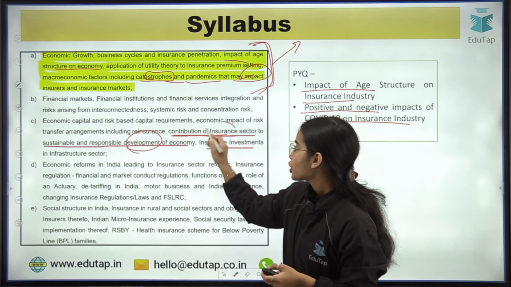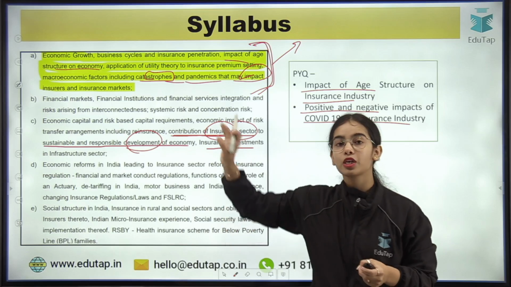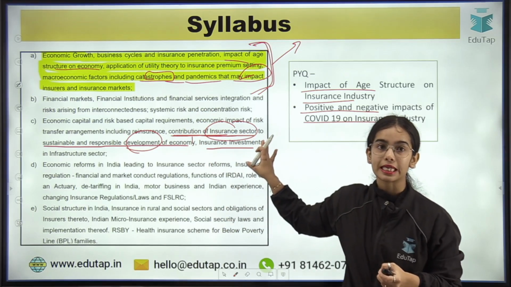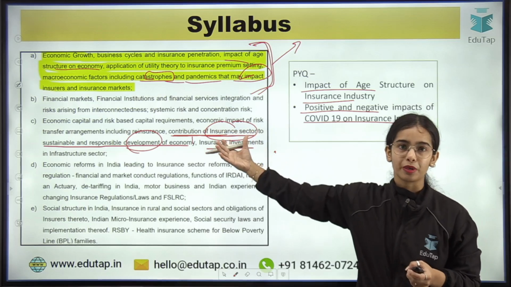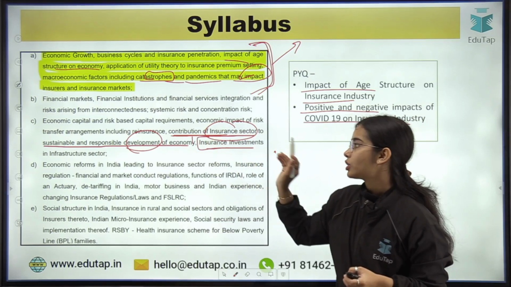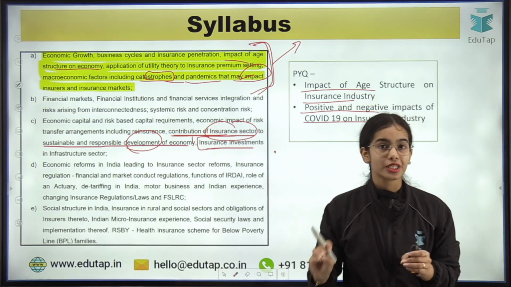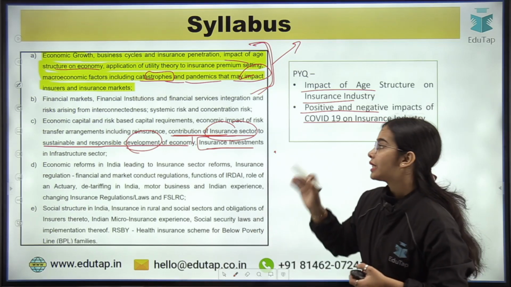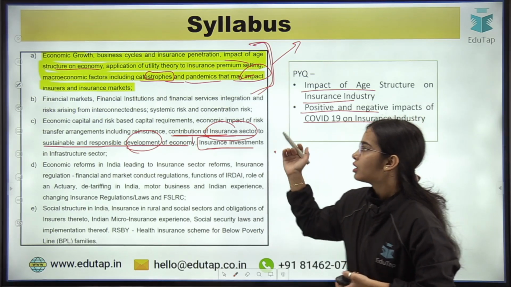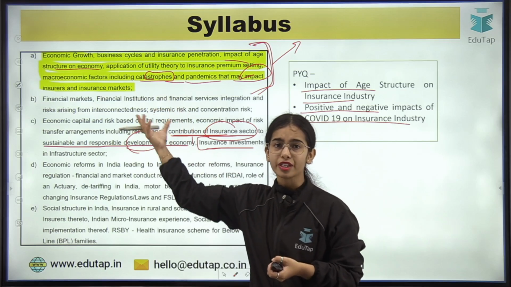So a question can come on the contribution of insurance sector to sustainable and responsible development of economy, because this is a hot topic. As well as a question can come on insurance investment in the infrastructure sector, because the infrastructure sector is also a hot topic in recent time. Okay. The case study questions can come on risk, different kinds of risk.